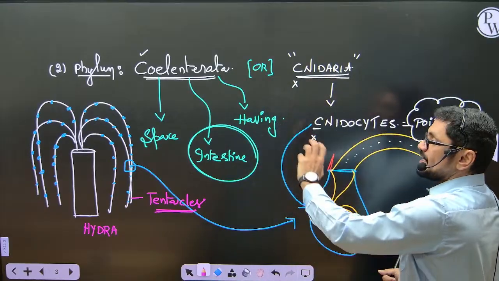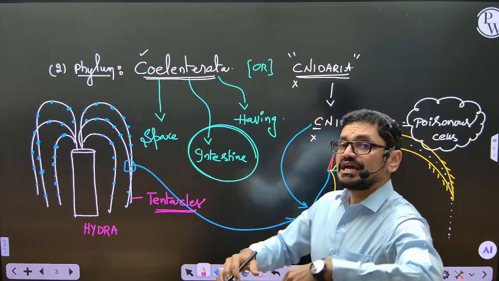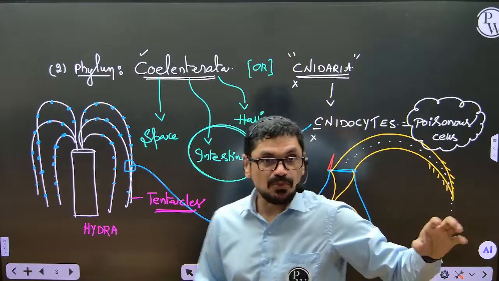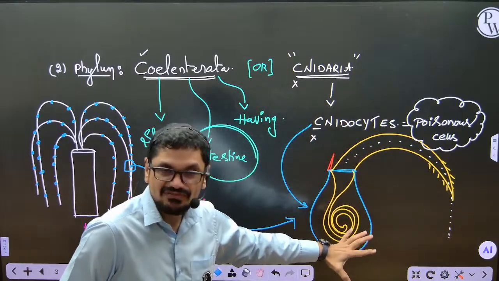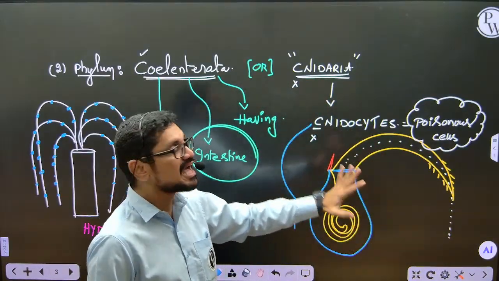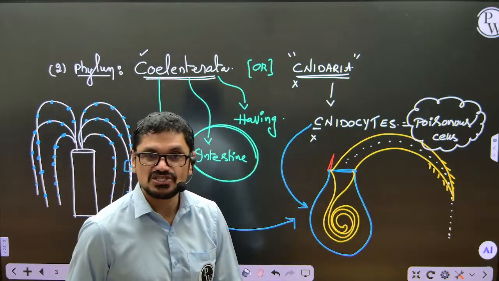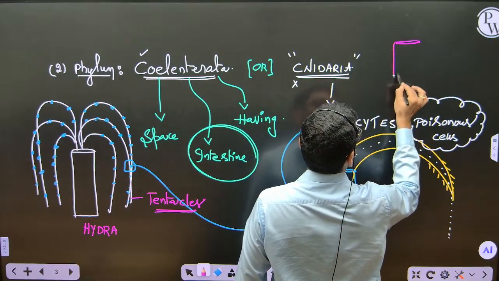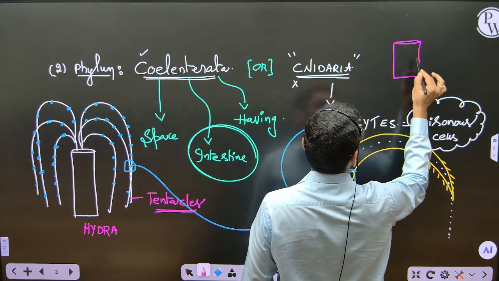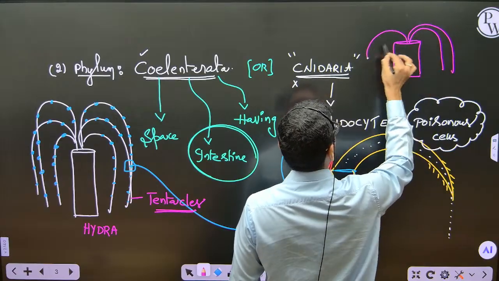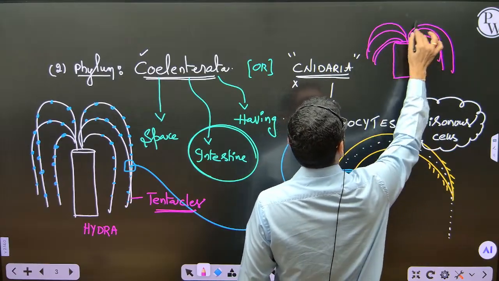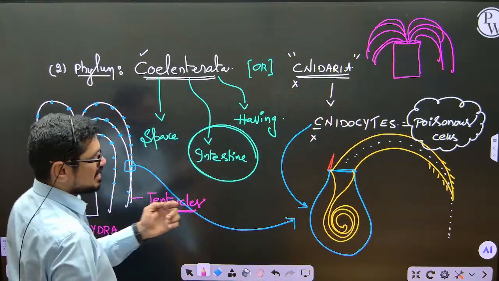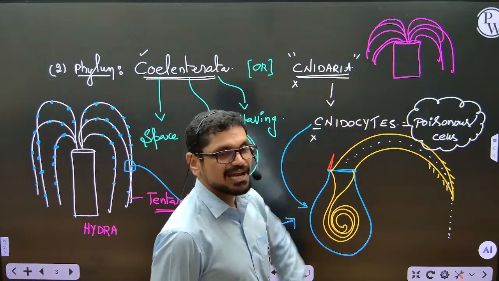Like that, a number of animals are present. In those animals where these poisonous cells are present, all those groups of organisms having these poisonous cells are kept under this phylum Coelenterata, which is also called Cnidaria. Let me show you another animal here. Imagine this is one animal, like Hydra, but somewhat broader. It is somewhat narrow and cylindrical, and this is broad. This is one animal which appears like this.